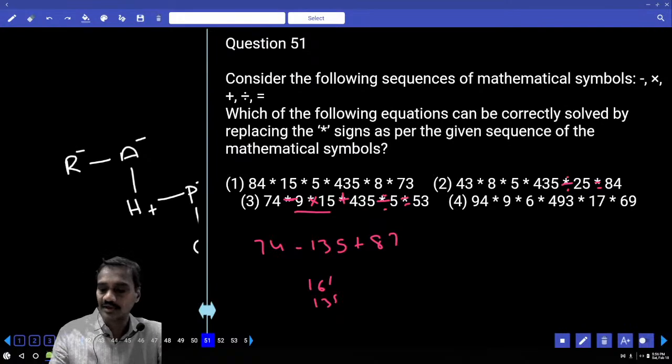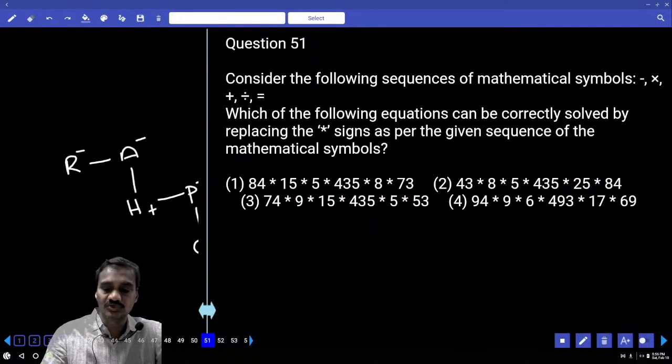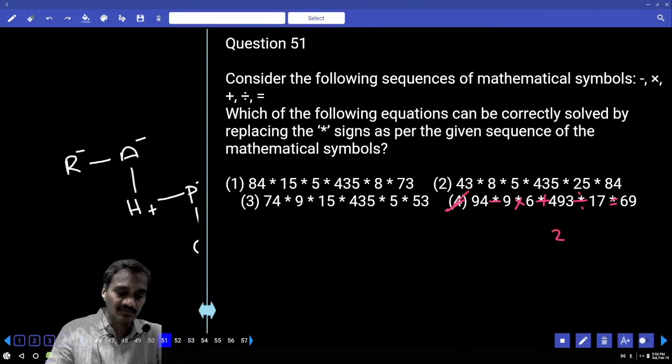So this is again ruled out. Finally, what is your answer here? Choice 4: minus and into plus division and equals to. Now 17, how many times does it go? 17 twos are 34. Already the others are ruled out, so only choice 4 is left.